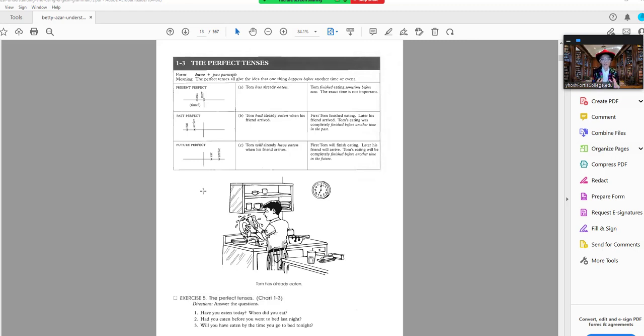Future perfect. Future perfect means something that's going to happen tomorrow. You have two future actions, and one future action is going to happen before another future action. So tomorrow at this time, I'm still going to be having this Zoom lecture, except I'm going to be doing chapter 2 of this book, because this is chapter 1 of this book. So tomorrow, I will have put this little red hat on my head before I will start my lecture at 4:30, talking about not chapter 1, which is all about verb tenses, but chapter 2, which I can't remember what that is, conditional, I think. The next chapter is about conditional tenses.